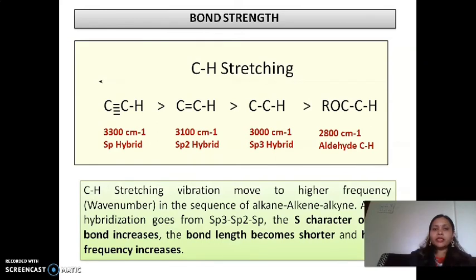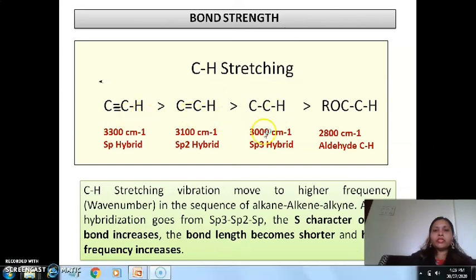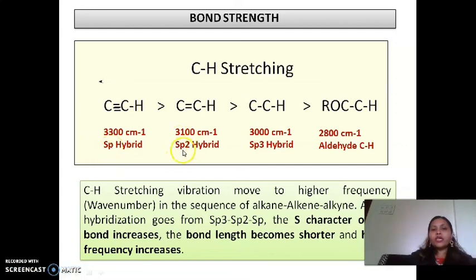Bond strength. Bond strength is one of the important factors which affects the vibrational frequency. See, this is the CH stretching of the bond. In this case, for carbon triple bond, double bond, and single bond, the hybridization changes. If a triple bonded carbon is attached, the CH stretching changes because of sp hybridization. If there is a double bond, there is sp2 hybridization. If there is a CH attached to a single bonded carbon, then it is sp3 hybridization.